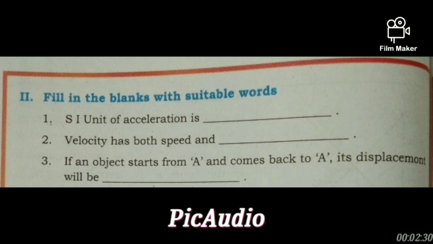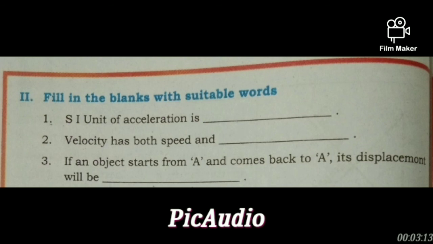Go to the third one. If an object starts from A and comes back to A, it means it has started its journey from A, reaches B, the final destination, and once again comes back to A. Its displacement will be, you know very well, when the body goes from A to B, displacement is taken as positive. When the body moves from B to A, the displacement is taken as negative. A to B, positive; B to A, negative.